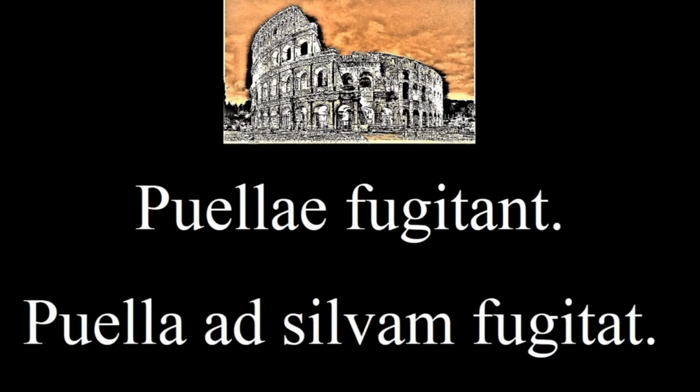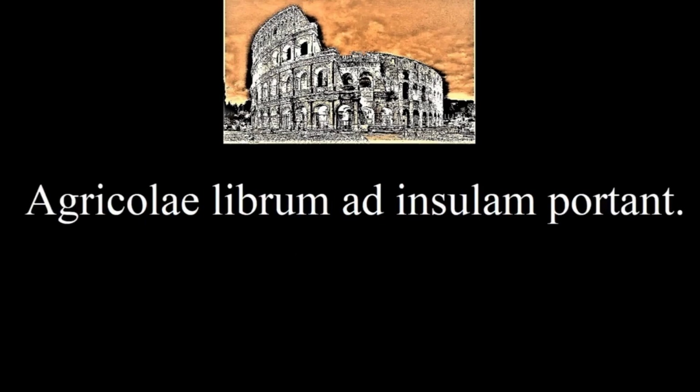The next word doesn't have a strong connection to its English meaning, except that they share many letters. The word insula means island. It might help to think that an island is insulated from the rest of the world. Let's say the farmers carry a book to the island. Agricolae librum ad insulam portant.